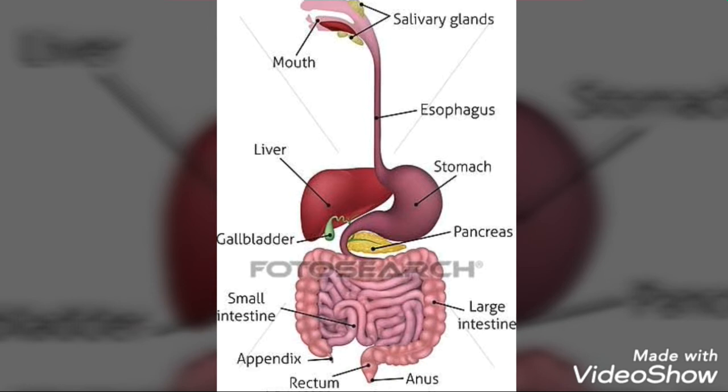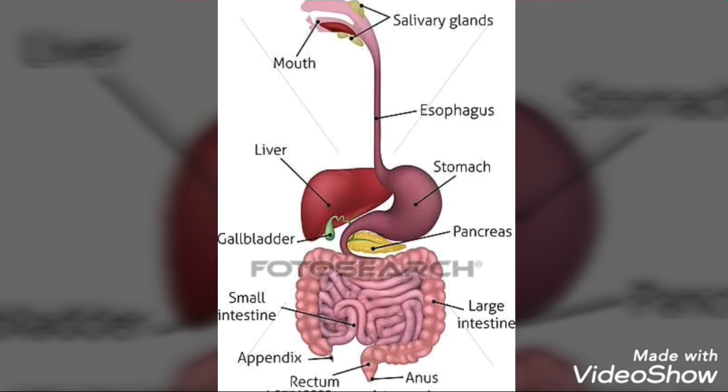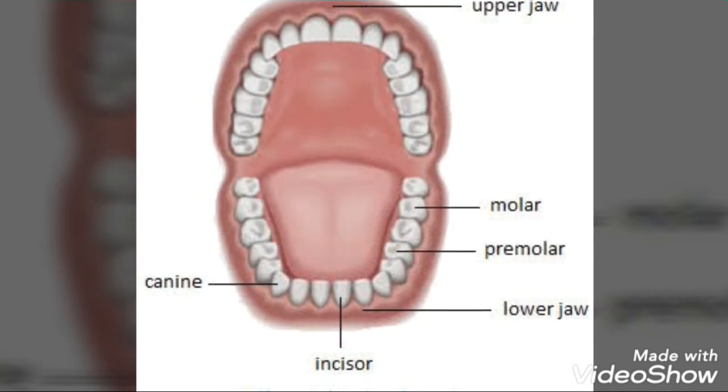The largest gland in our body is the liver. It produces bile juice, but bile juice does not have any enzyme. But still, it helps in physical digestion of fat and removing the acidity from the food, as the food gets acidic when it is there in the stomach.